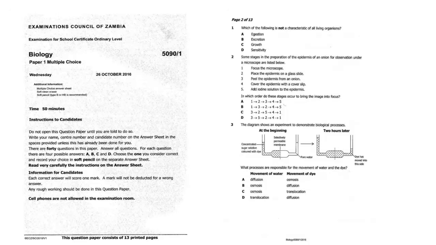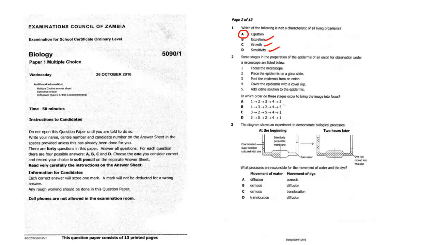Which one is that? Egestion. Excretion, all living organisms excrete. Grow, they grow. Sensitive, they are sensitive. But egestion, which is just a removal of undigested food through the anus, you are aware that plants do not have that. So the answer is A.